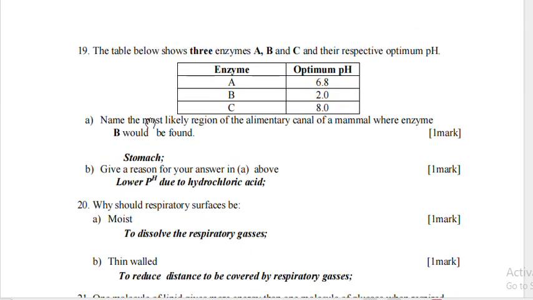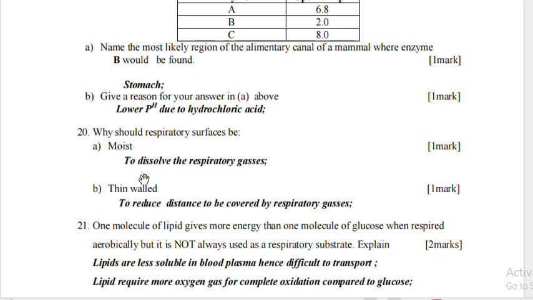The table below shows three enzymes, A, B, and C, and their respective optimum pH. Name the most likely region of the alimentary canal of a mammal where enzyme B will be found. Enzyme B has optimum pH of 2, that is acidic conditions, and the acidic condition is found in the stomach. Give a reason for your answer in A above. It has a lower pH due to presence of hydrochloric acid in the stomach.